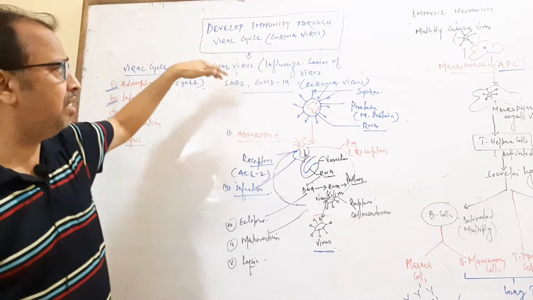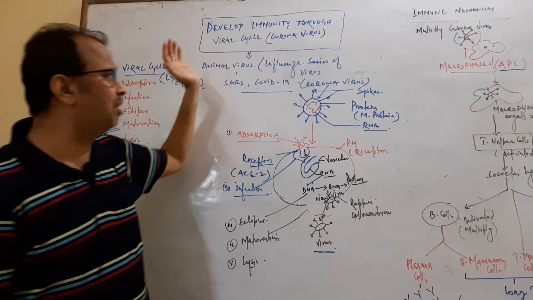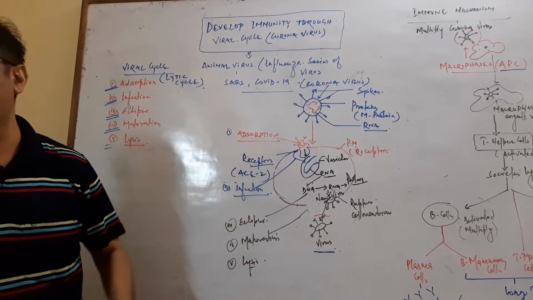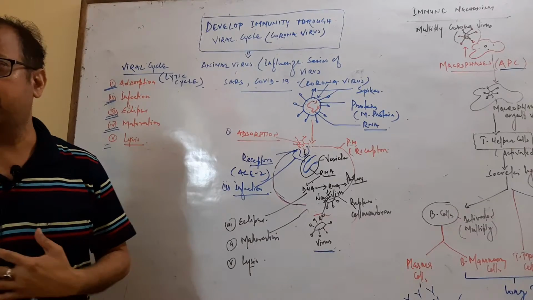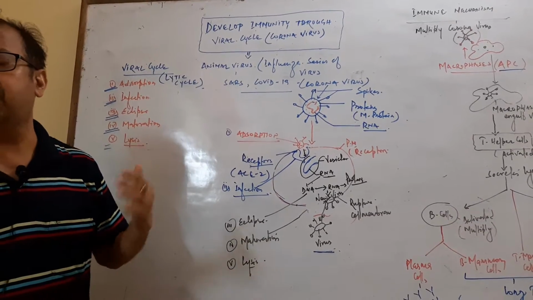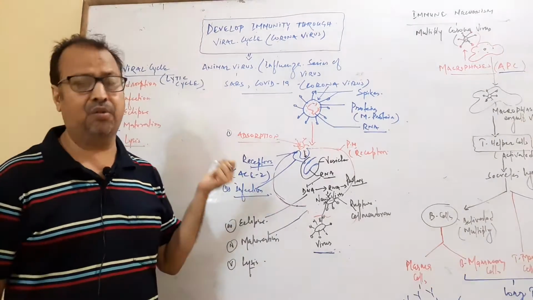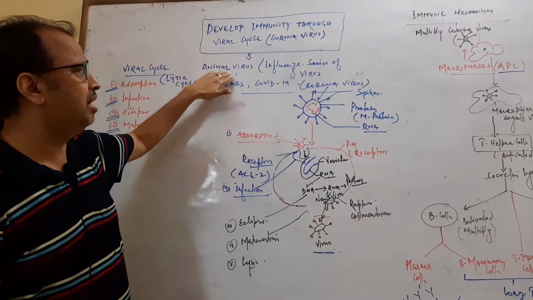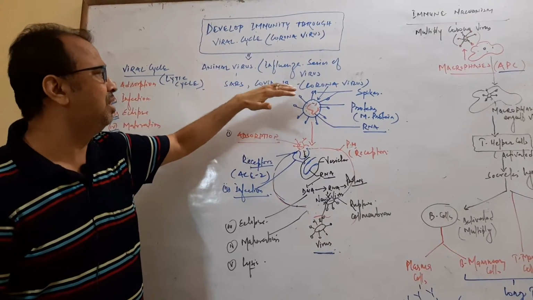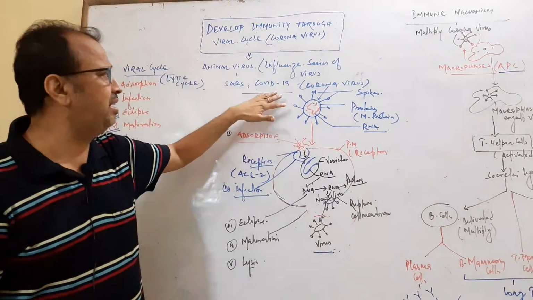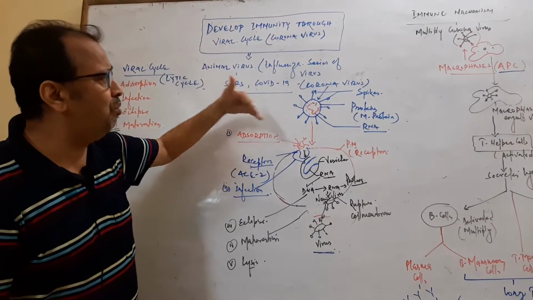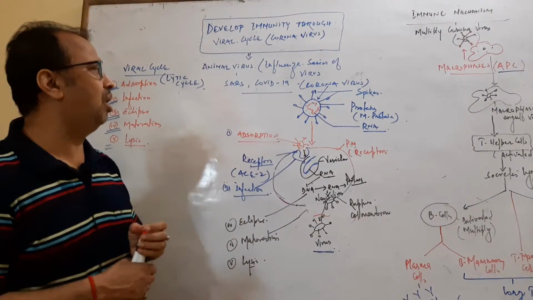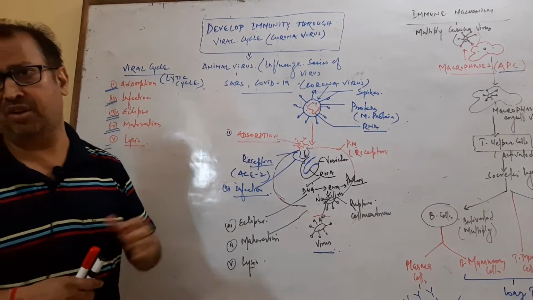Now we know how the virus attacks the human body and what process and mechanism take place inside the body system. So how does the immune system develop against the coronavirus? First we start from the animal virus. It is a series of the influenza virus. It is a SARS COVID-19 virus, or a variant form of the SARS virus or influenza series of the virus.